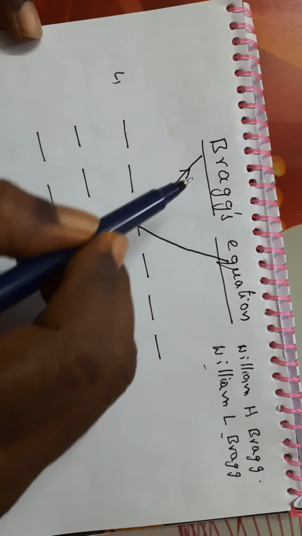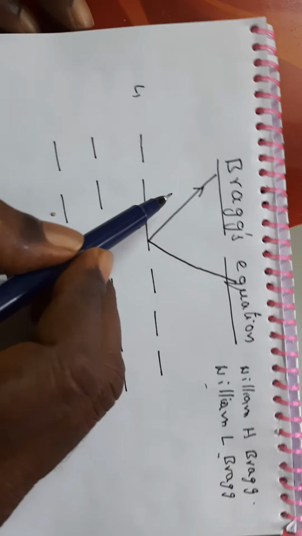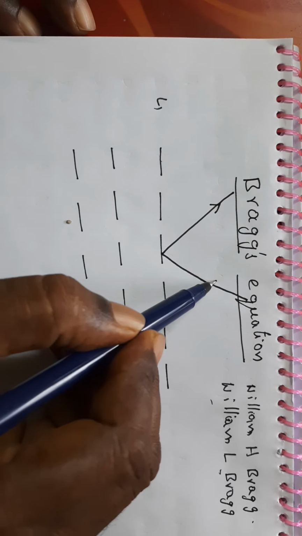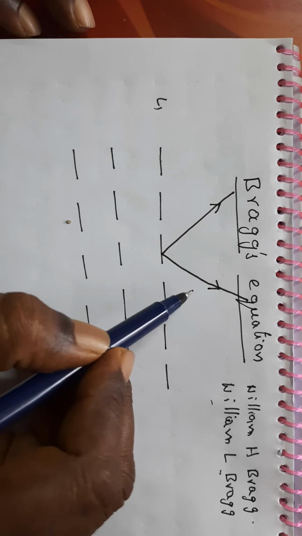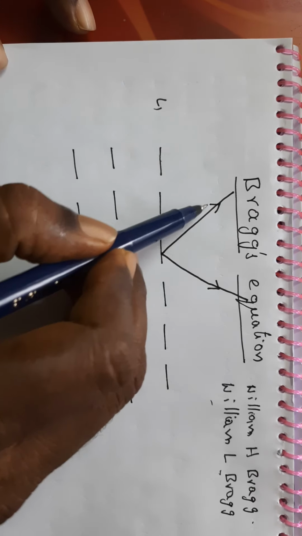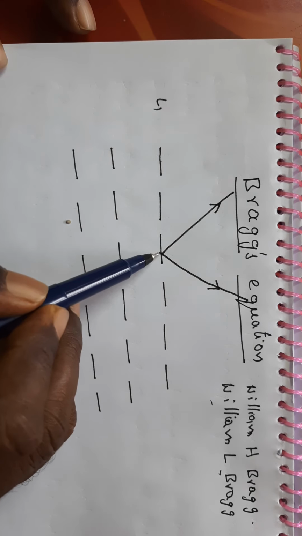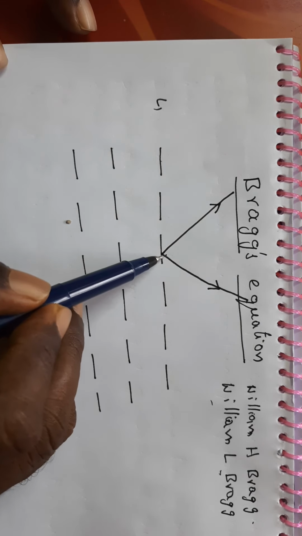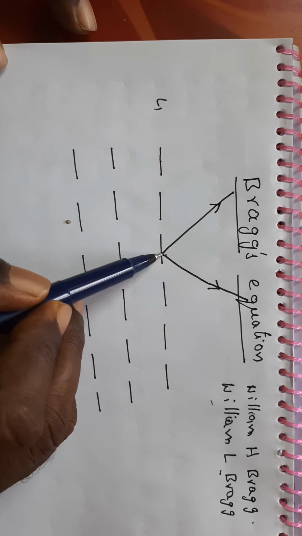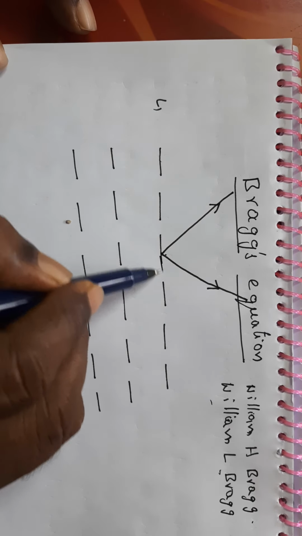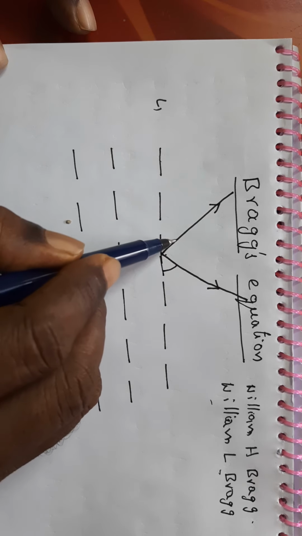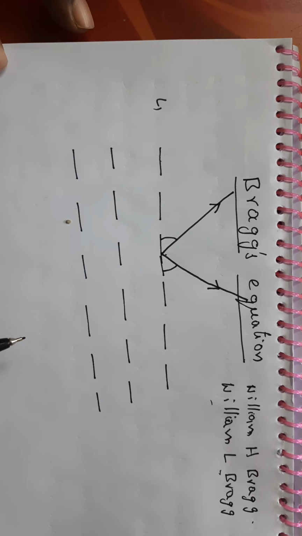This is the ray of incidence and this is the reflected ray, making an angle theta.